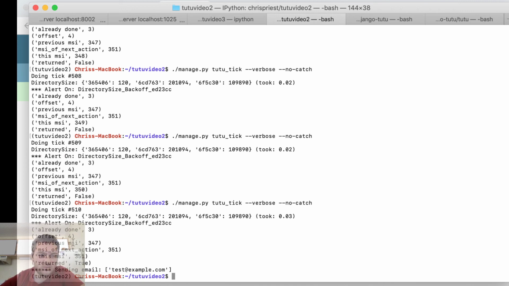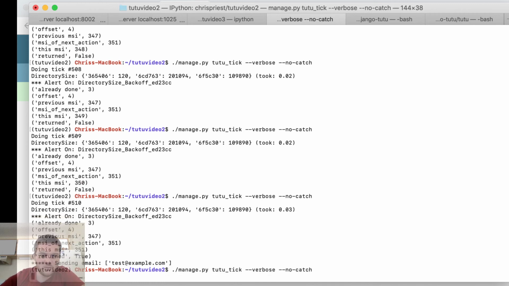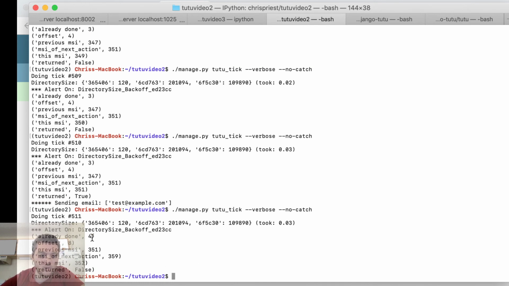The previous alert was 347. 347 plus 4, 351. This MSI is 351. They match, so we return true. We sent the email. Okay, now we've done 4. So 4 minus 1 is 3. 2 to the third power is 8.